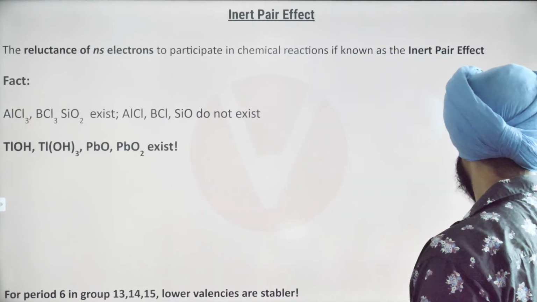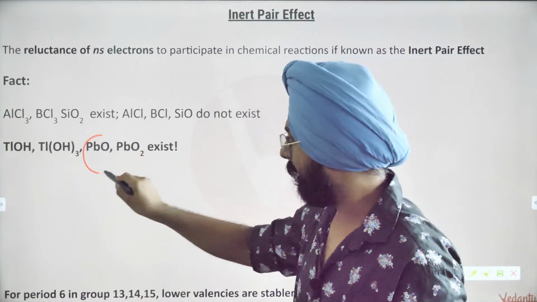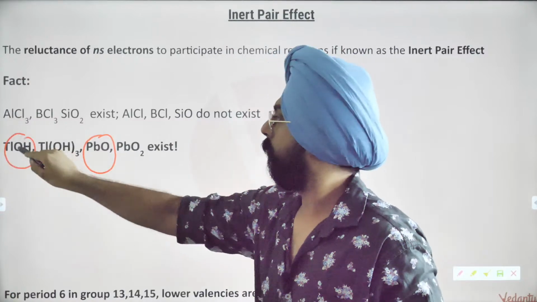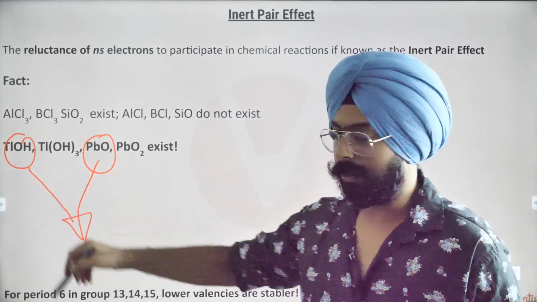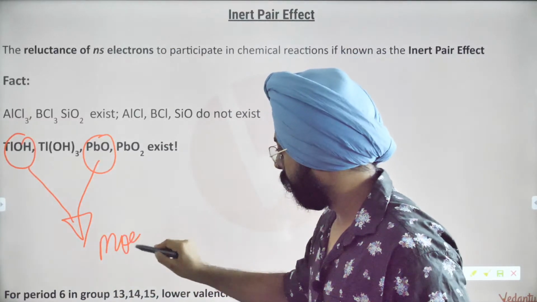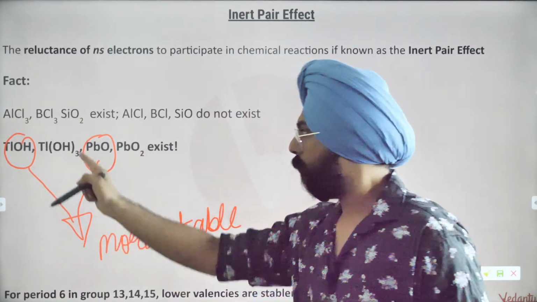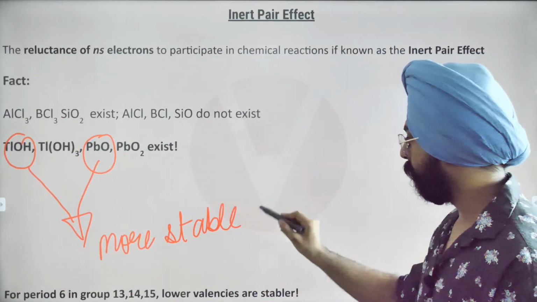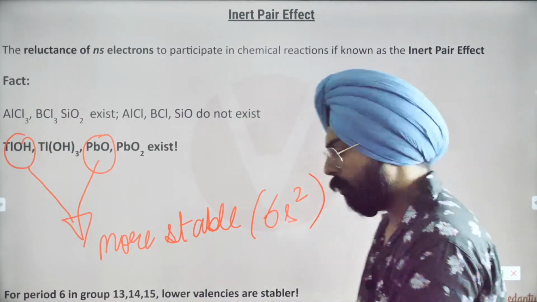Anyway, so the thing is, it is found out that these species are more stable. Both of these species, if you notice carefully, are 6s2 species. Why are these more stable?